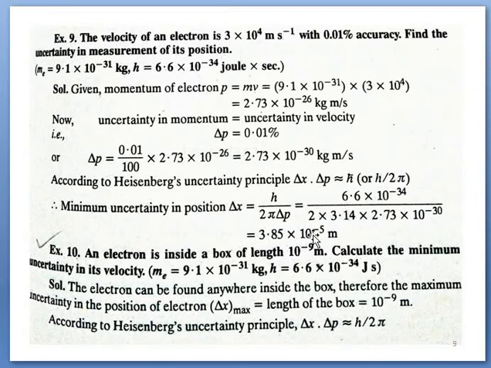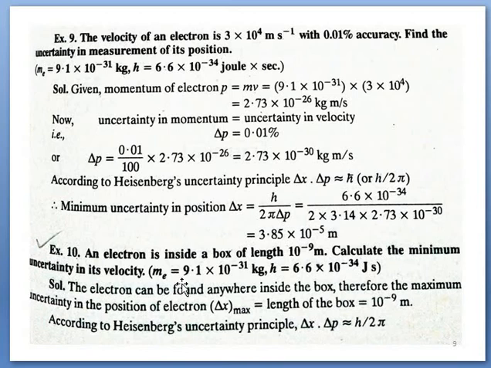Finally we obtain the result in terms of 10 power minus 5 meter. So velocity is given, uncertainty in the velocity is given, position is required. With the help of velocity, momentum is obtained, and then uncertainty in the momentum is obtained, and by following this one, uncertainty in the position is obtained.